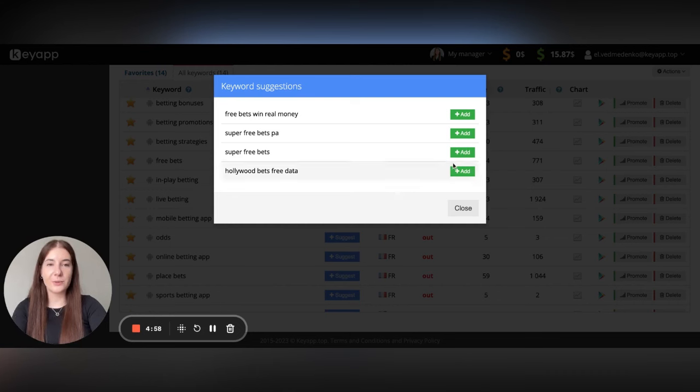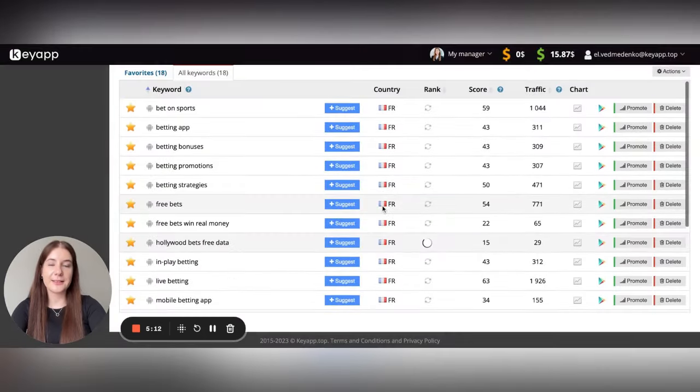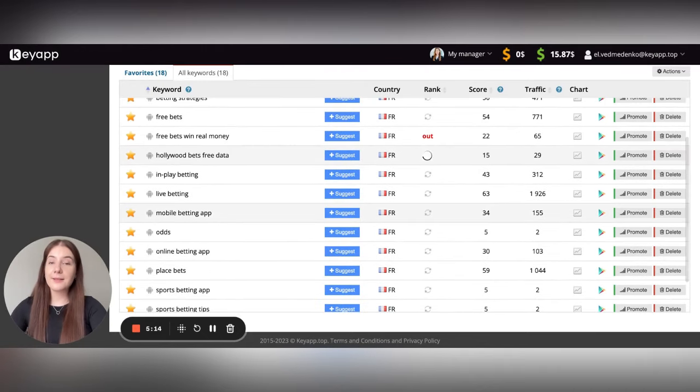This process will not take a lot of time, unlike without the possibility to use such tools. So you just check which keywords are relevant for your application and add them, to check the popularity, ranks and traffic as well, and decide which keywords may be used in App Store optimization in your application text, for example.